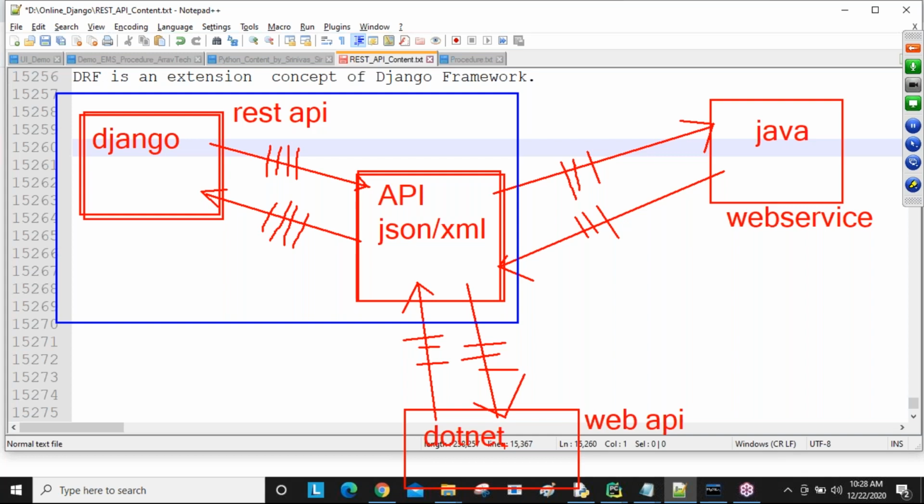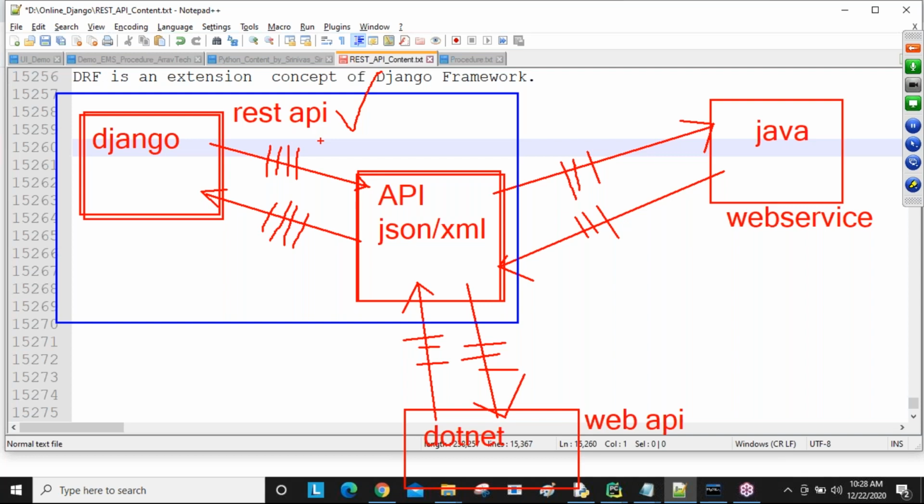So we are not Java developers, we are not .NET developers, we are Django developers. So how we develop REST APIs for our Django, that is what we are going to discuss. Because of the REST API URLs only, our Django code is converting into JSON format, and the JSON code is converting into Django. That is our target, guys, in these sessions. In our REST API course, we are going to discuss how Django to JSON and JSON to Django communicate. Okay, guys.